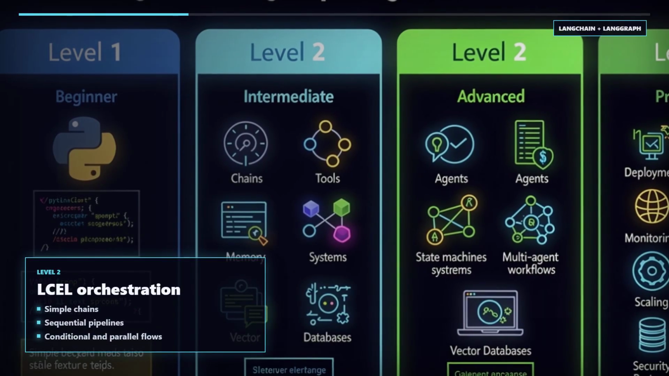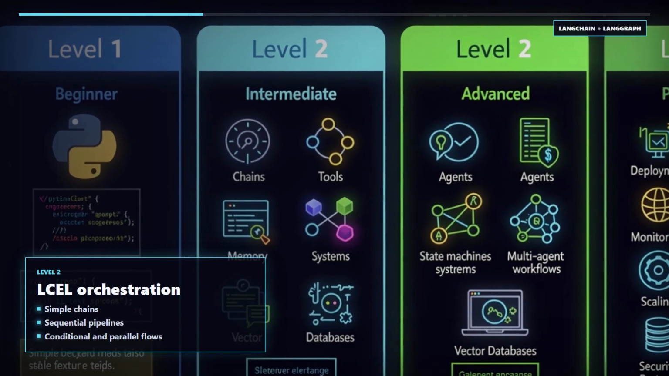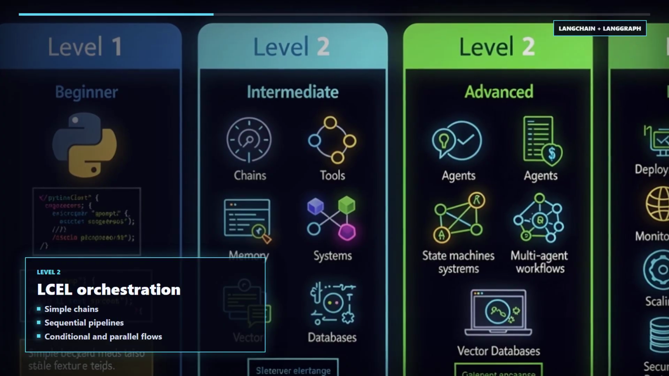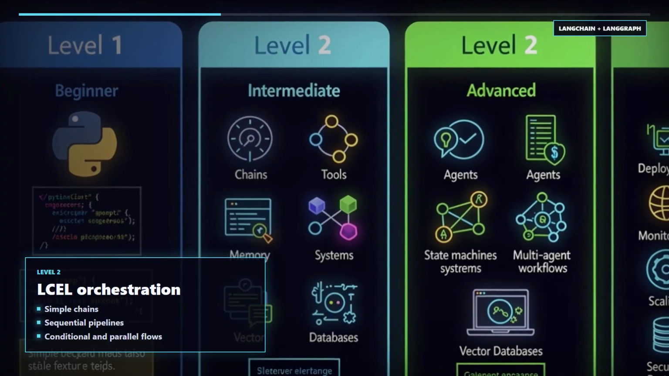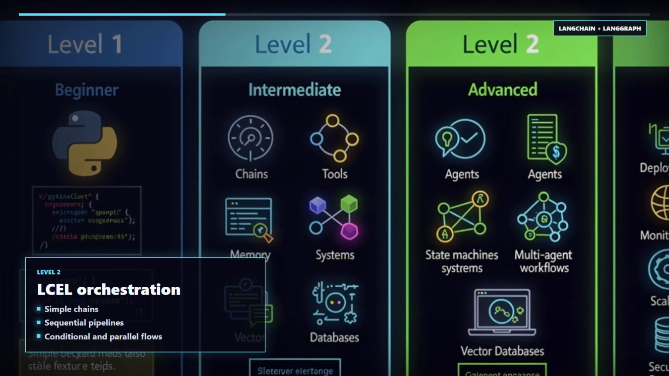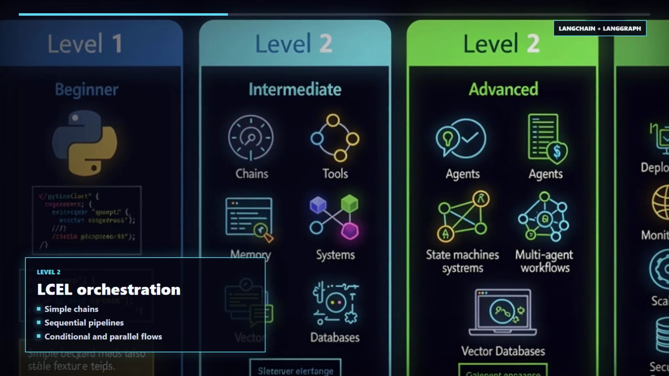Level 2 is orchestration with LangChain Expression Language. LCEL lets you build composable chains that are easy to inspect, swap, and test. Start with simple chains, then add sequential, conditional, and parallel flows.